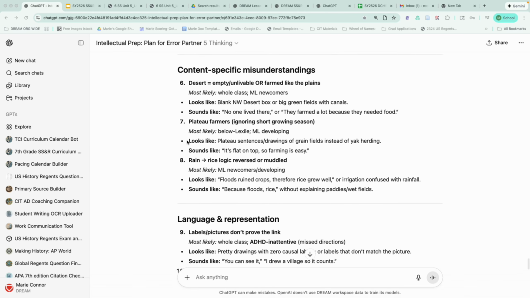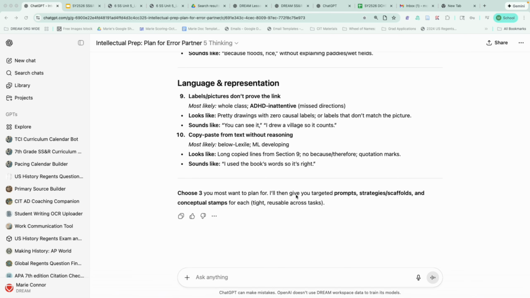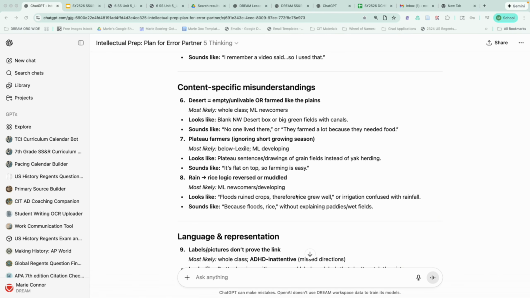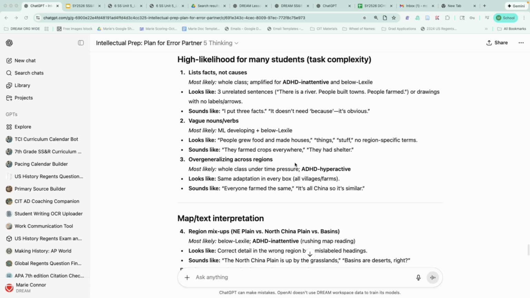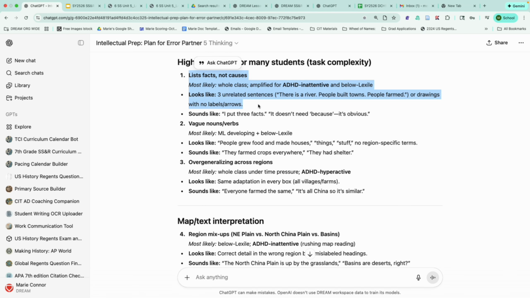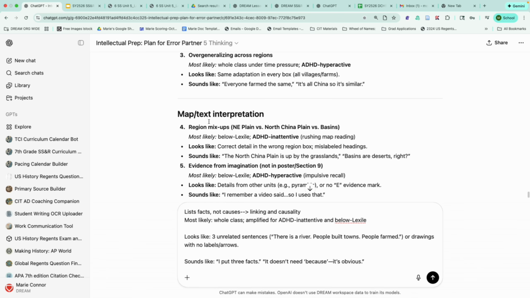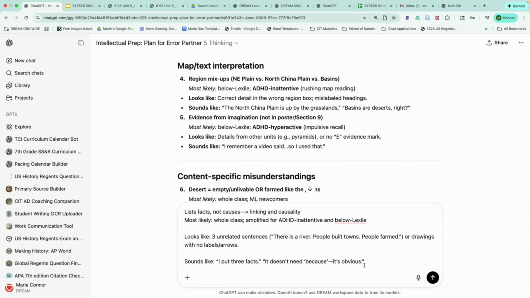And so I'm going through and I'm going to be looking for about 3 that I think are most likely to be seen from my specific students this year, based on what I know about them, based on their strengths, based on the way in which misconceptions might show up within this specific lesson. And so in going through, I definitely think it's here. I might add in as I copy it. And additionally, thinking around, yep, map skills.